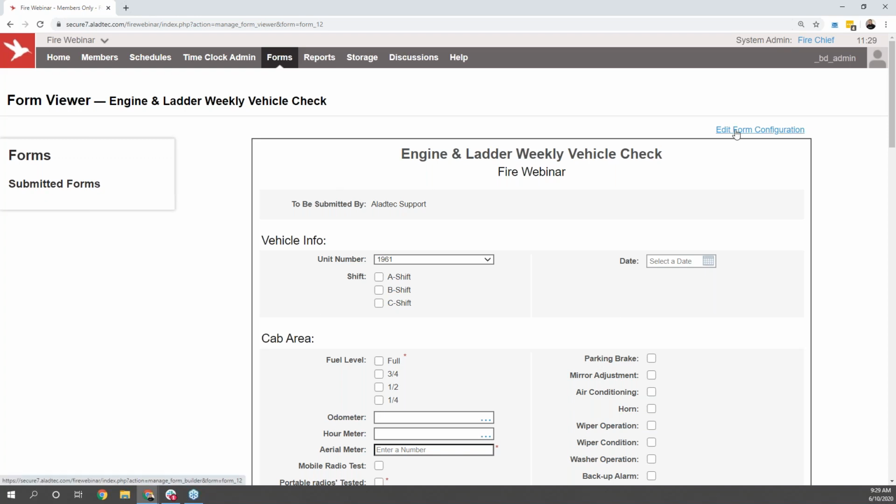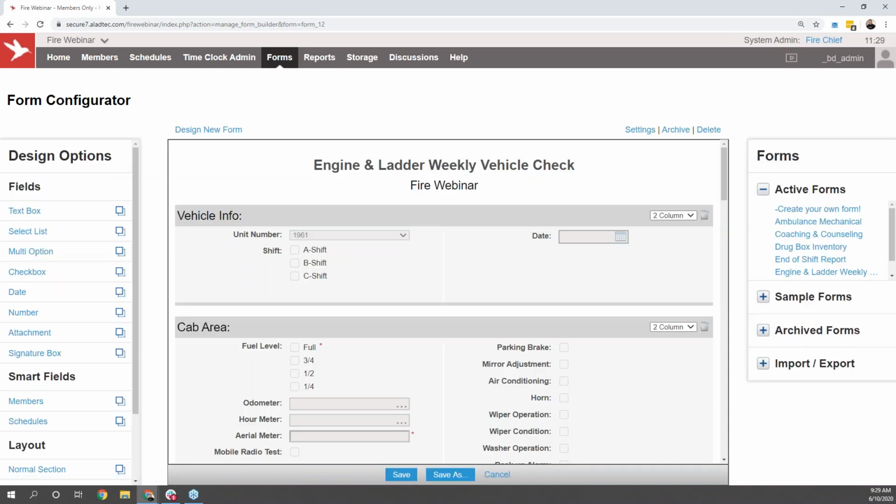When I select the option to edit form configuration up at the top of the page, you'll see that we get an outline that's pretty similar to that member database configurator that we were taking a look at earlier, where it has a list of fields available on the left-hand side here and an outline of that general form in the center section. Once again, to add in any information, you can just click and hold, drag and drop that field wherever you might want it to be, add a title as you see appropriate, and once you hit save,